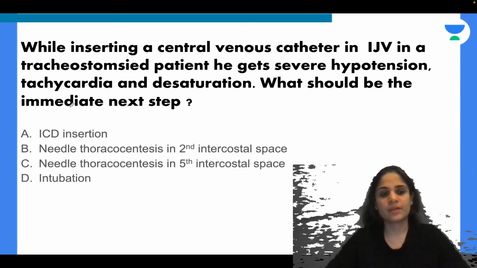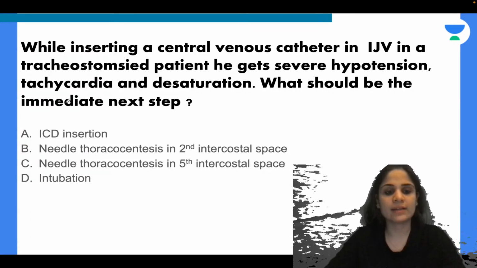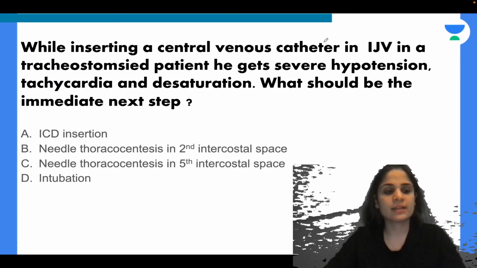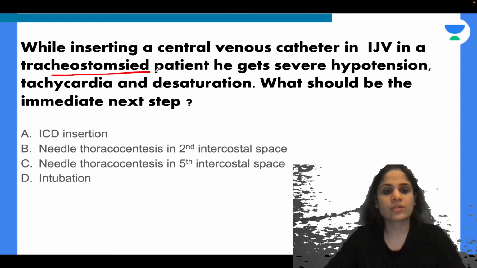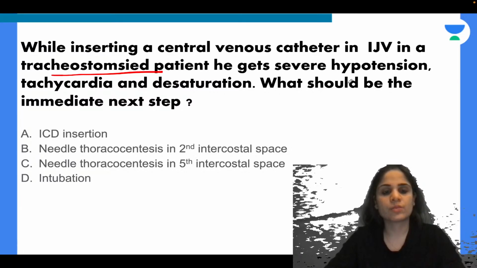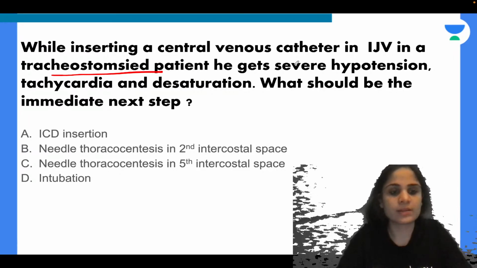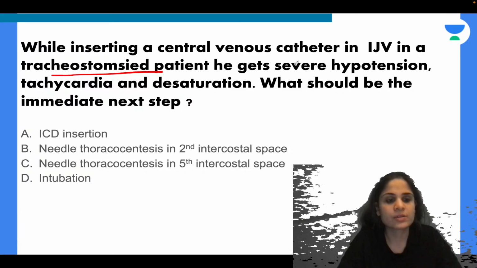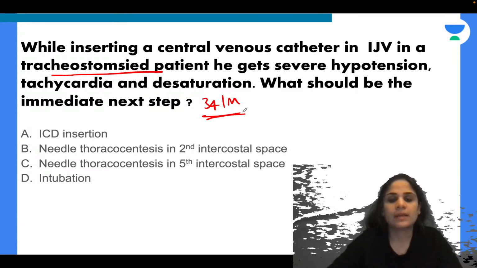Absolutely right. And the last question for this session, then we'll hopefully have a session in the night at around 10:30, 11. While inserting a central venous catheter in the IJV in a tracheostomized patient, the patient gets severe hypotension, tachycardia, desaturation. What should be the immediate next step? ICD insertion, needle thoracocentesis in second intercostal space, needle thoracocentesis in fifth intercostal space, and intubation. Age of the patient is a 34-year-old male.